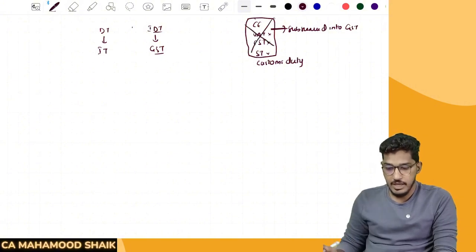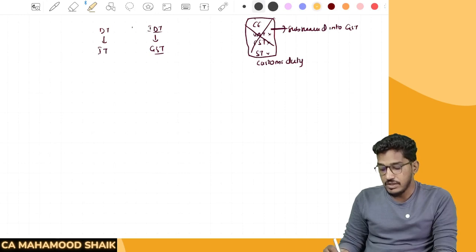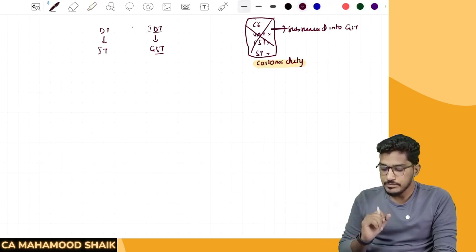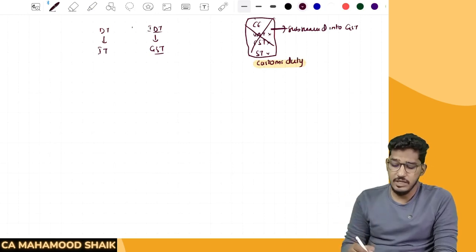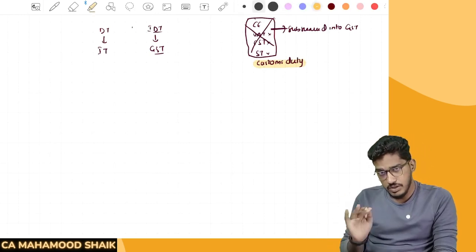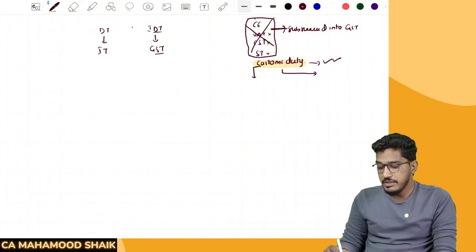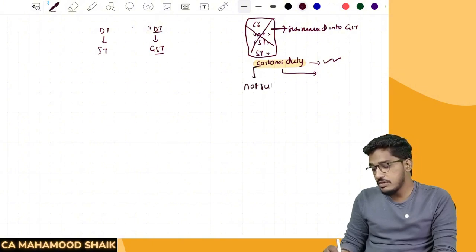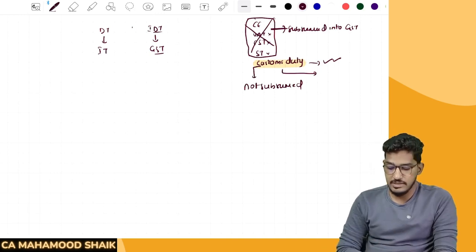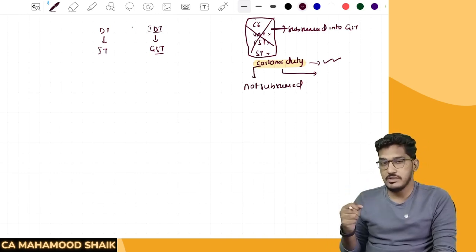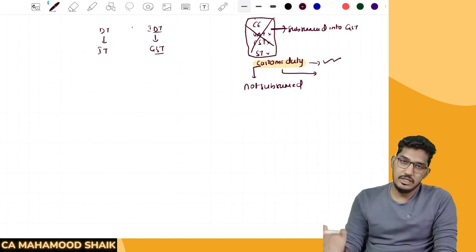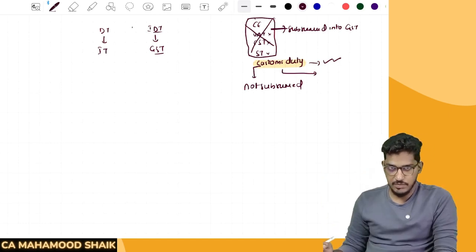But this Customs Act or customs duty, broadly we call it customs and FTP. Whatever customs duty was there in the pre-GST regime, even after the GST regime this customs duty is still there. What I mean by this is that customs duty is not subsumed into GST. It has not been absorbed by GST. Customs duty is there even after the GST regime.